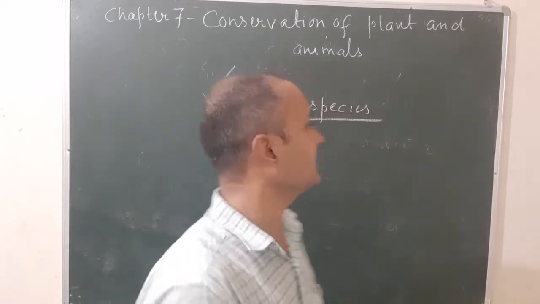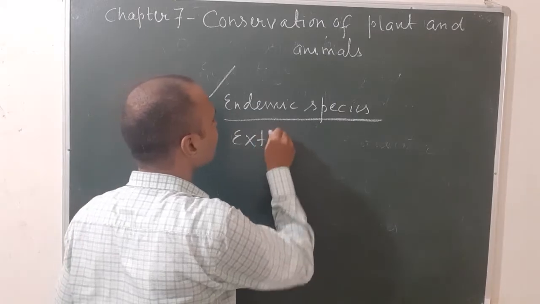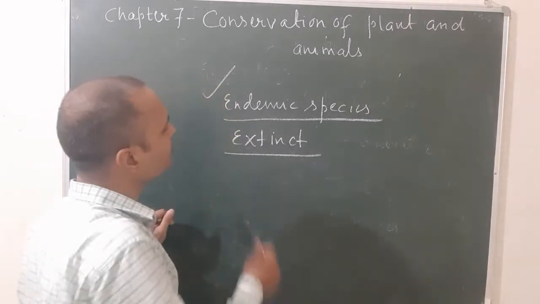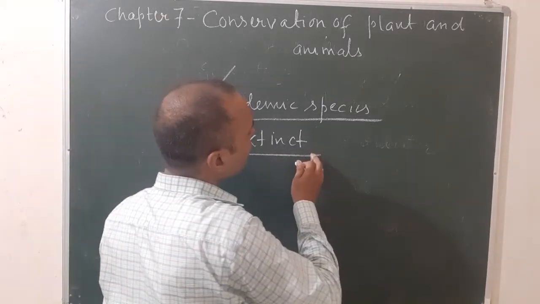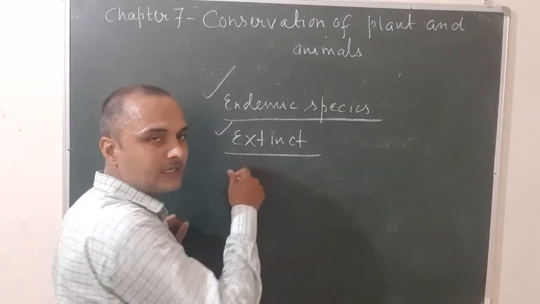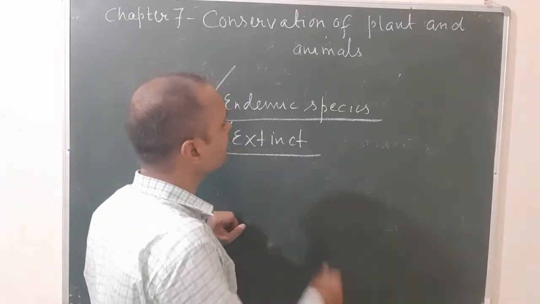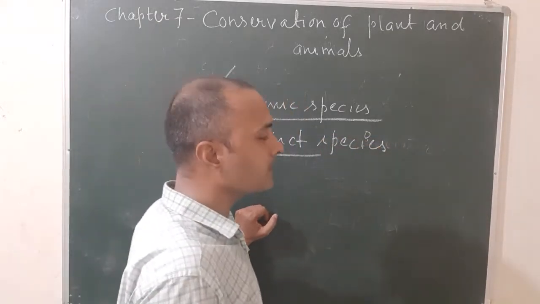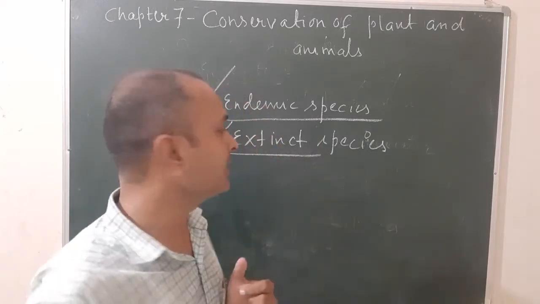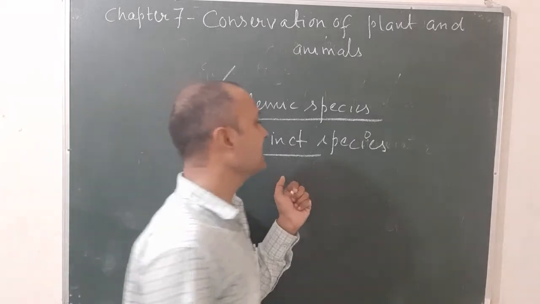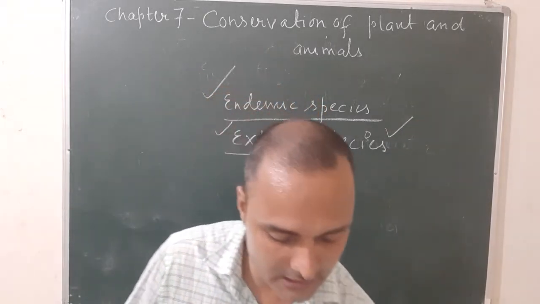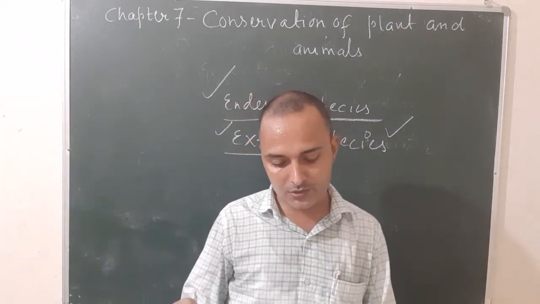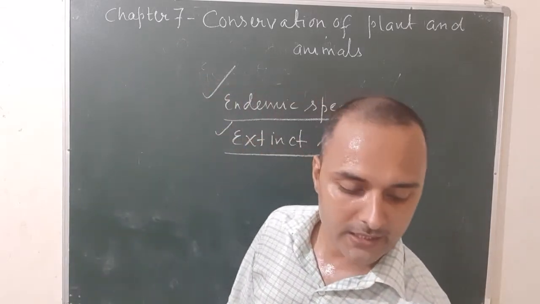Next one, extinct species. Extinct means disappearance. There are various species on the earth which are unable to adapt to the climatic conditions and disappear. Such species are known as extinct species. Examples are given in your book. Examples of extinct species are pink-headed duck, dinosaurs, and dodo. These three examples are given in your book.